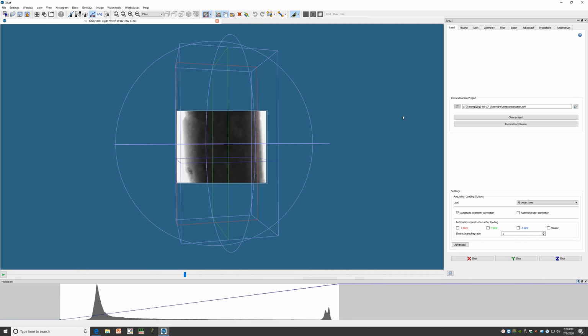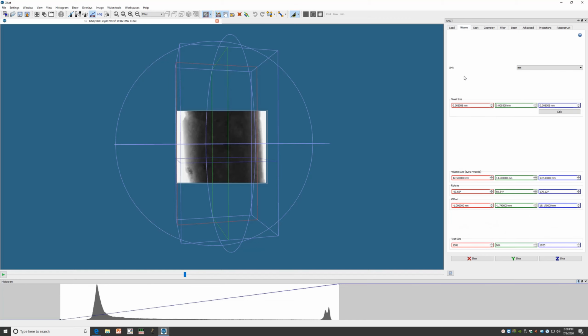Now that we've got our data loaded, I'll start working through a typical CT reconstruction. Our tabs in UniCT now are load, volume, spot, geometry, filter, and so forth. And the software is organized such that you can usually move left to right along these tabs and finish up in the Reconstruction tab. So, the next step after our data set is loaded will be going over to the Volume tab. In the Volume tab, we have information about the voxel size as well as the size of the total volume, which is just the voxel size multiplied by the number of voxels.